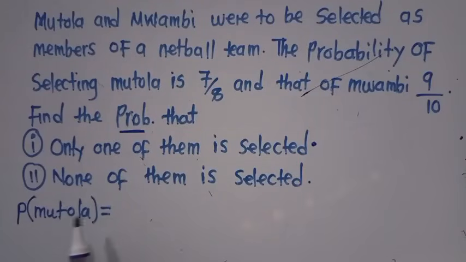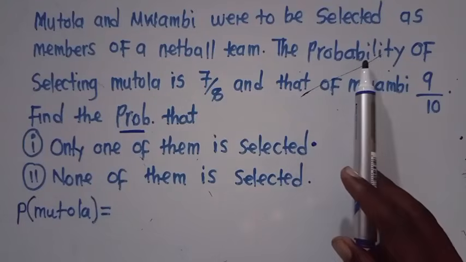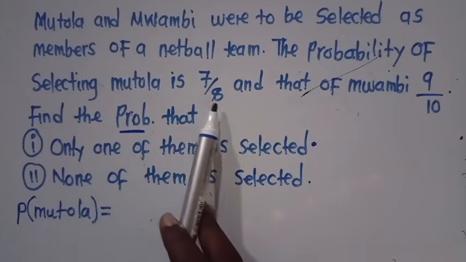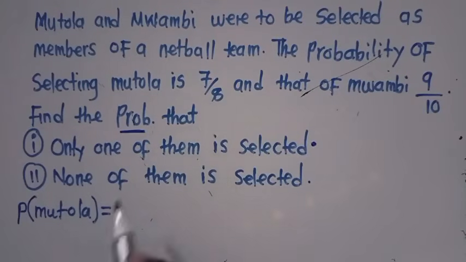So I was saying that we copy the data that is given first of all. We are told that the probability of selecting Mutola is 7/8. So this is the probability of Mutola, which is 7/8. You do that, and then you move to another one.